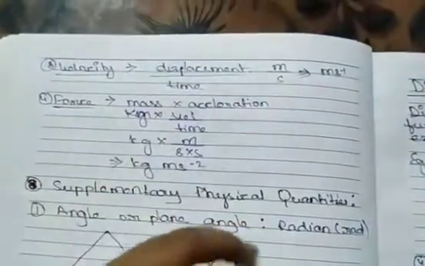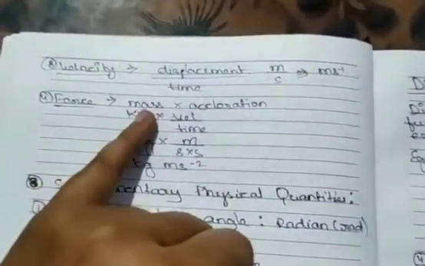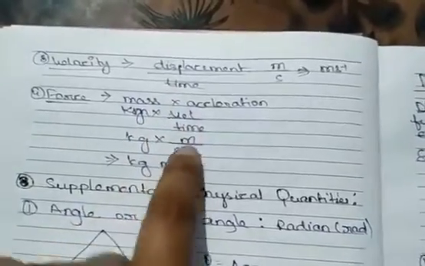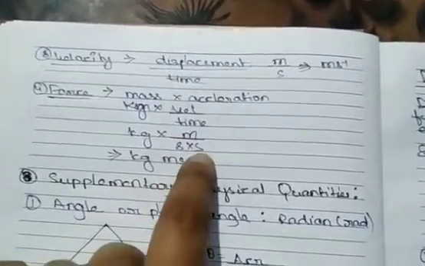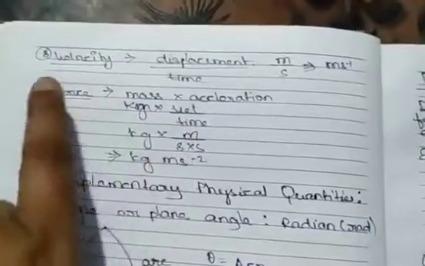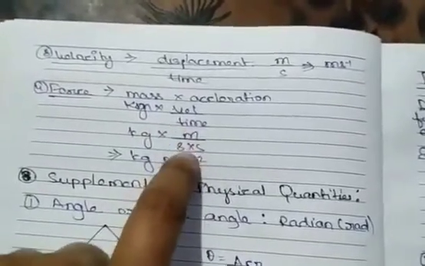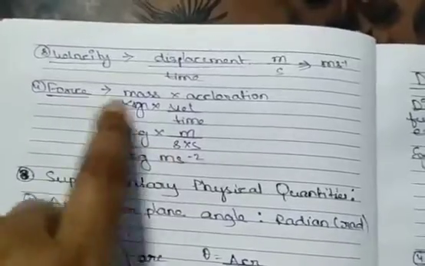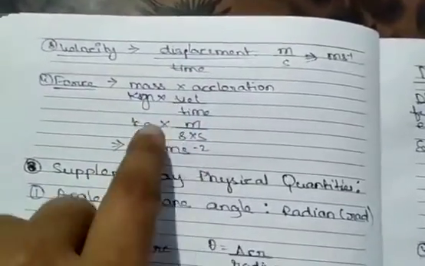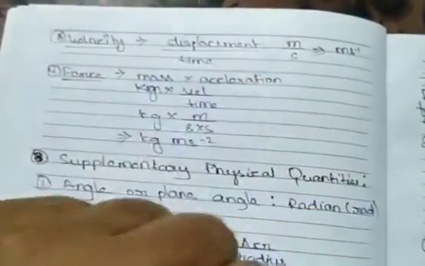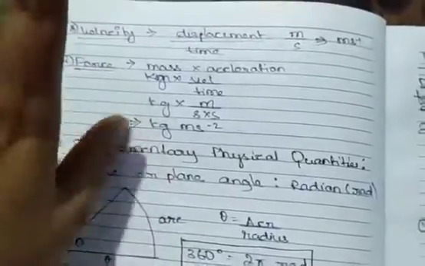Force, mass into acceleration. Mass is a fundamental unit. Acceleration is again velocity upon time. Velocity is meter per second. Time is second. So all these are derived from the fundamental units. Fundamental units are multiplied or divided or added or subtracted to give the derived unit. Fundamental units are mathematically operated to give the derived units.